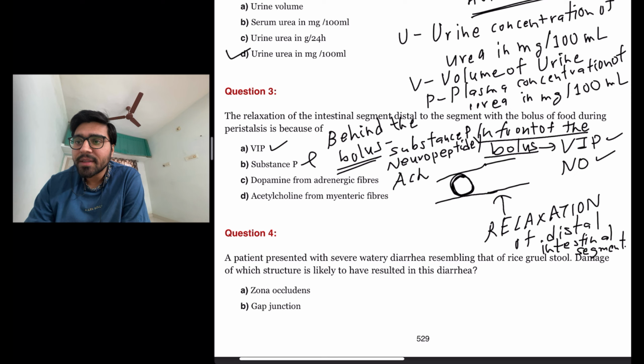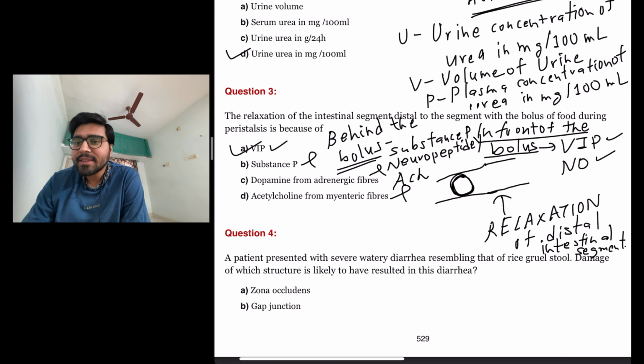Dopamine from adrenergic fibers is not involved in any kind of intestinal peristalsis. And acetylcholine from myenteric fibers is also not involved. So the answer here is A, vasoactive intestinal peptide. It is involved in front of the bolus.